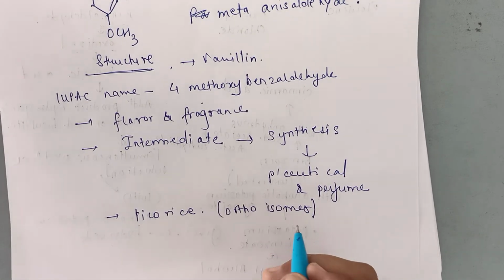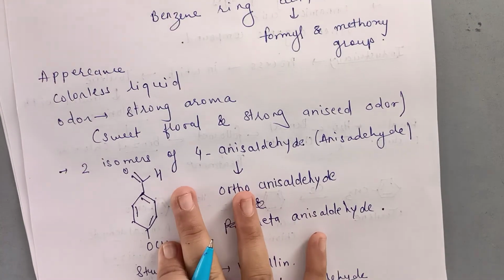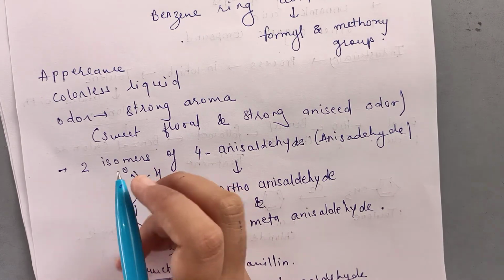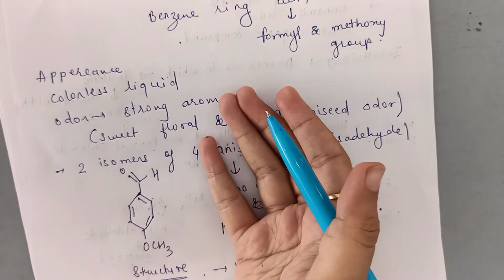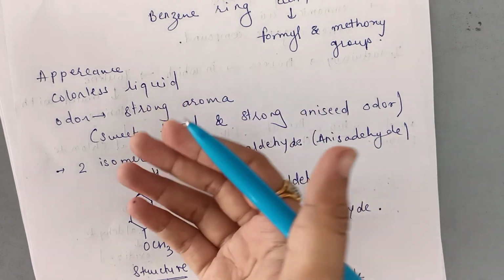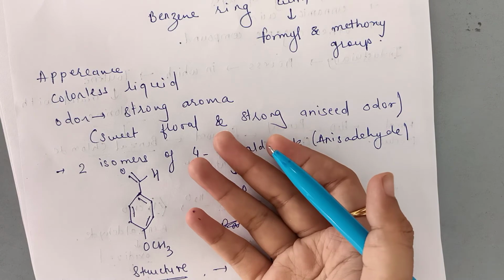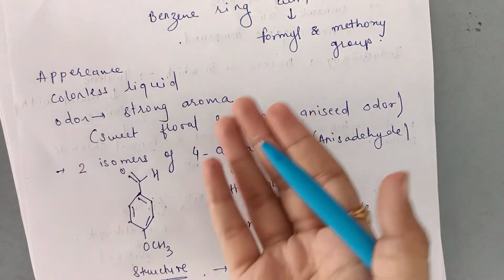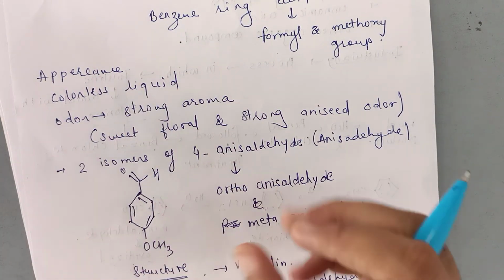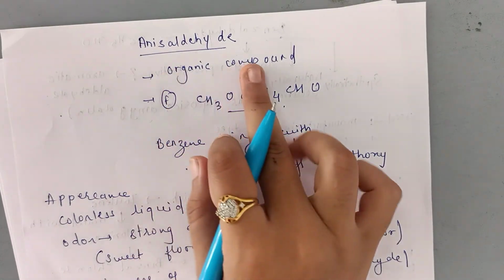Then a solution of para-anisaldehyde in acid and ethanol is a useful stain in chromatography, in the thin layer chromatography TLC method, in which you can encounter different chemical compounds on the plate which can give you different colors and allow easy detection of the product. So in that way also you can use your anisaldehyde.